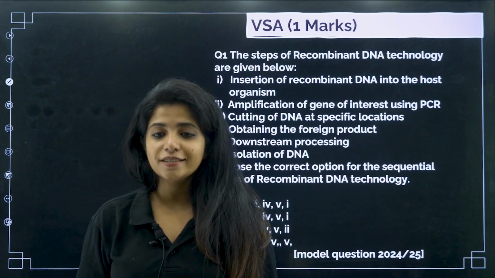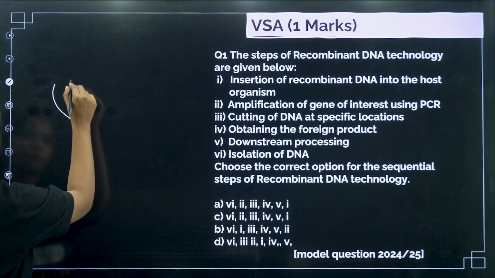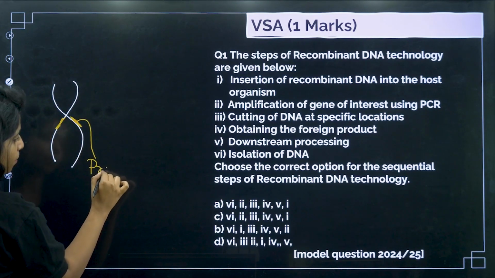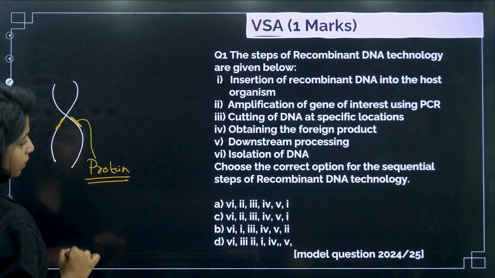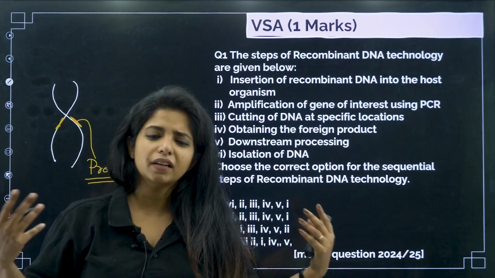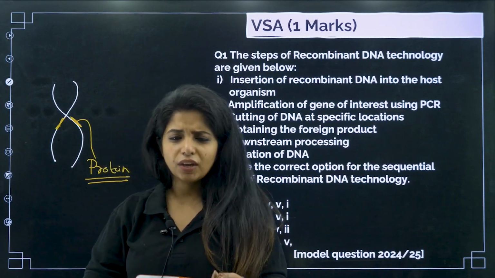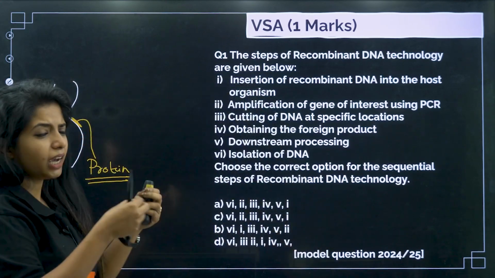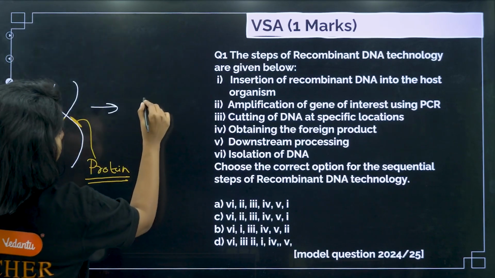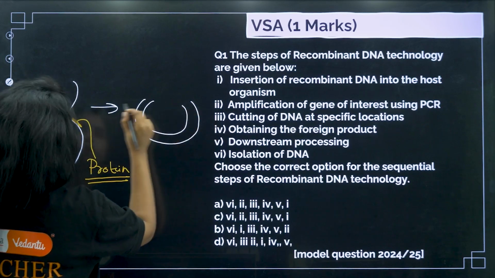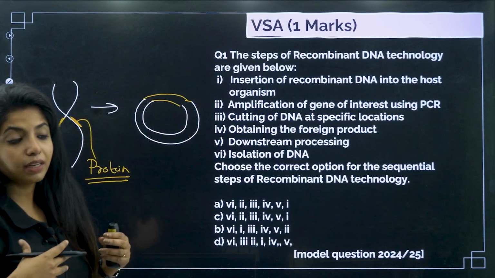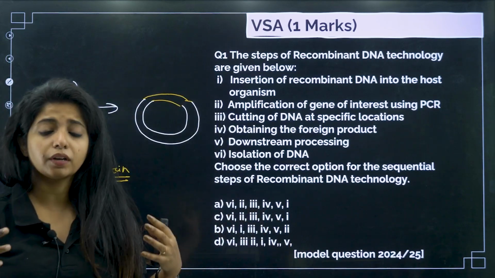What do you mean by recombinant DNA technology? Basically, suppose I have my DNA. In my DNA, I have a gene, and this gene is responsible for coding some protein. This protein is really, really important for me, but I cannot rely on my body for it to be produced, because it takes time. In our case, replication and everything takes time, and obviously I cannot use that product, because I cannot probably isolate it very easily. So I should be putting it in some other organism whose replication rate is fast, and we can easily isolate our gene of interest from it. Sorry, our protein, or basically our foreign product, from it easily.